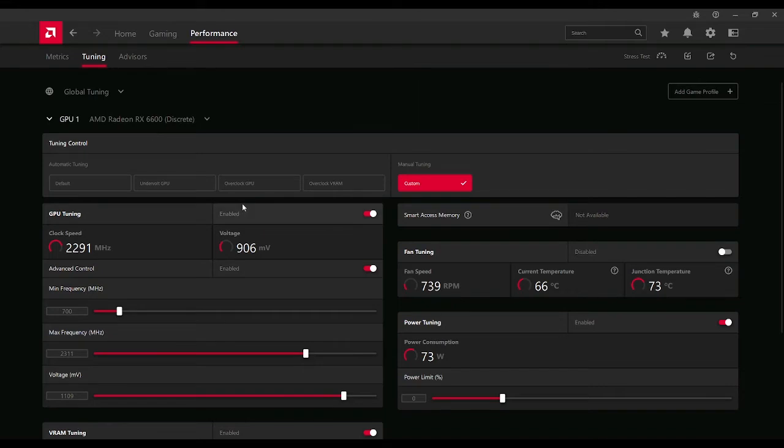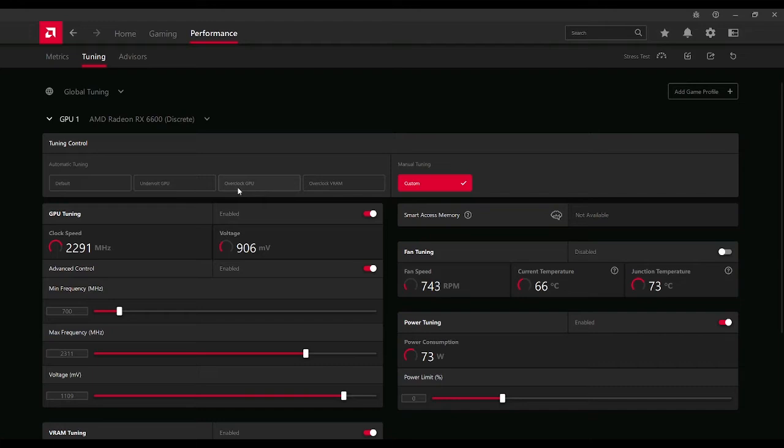But for real. I'm just going to show you how to work the settings. I'm not going to change anything, but I'll go through it with you because I am mining at this moment. So tuning control: default, undervolt GPU, overclock your VRAM, the virtual memory on your graphics card. These are preset settings. You can click on them and see what kind of speed you're getting on your mining. But I found that I had to adjust more.